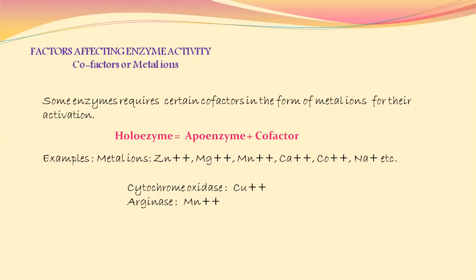Specific examples of enzymes: cytochrome oxidase requires Cu++ for its proper activity. The enzyme arginase requires Mn++ for its proper activity. And if Cu++ is not there, cytochrome oxidase will not get activated. This is the simple sentence. That means certain metal ions again affect the enzyme activity. Here we complete this topic.